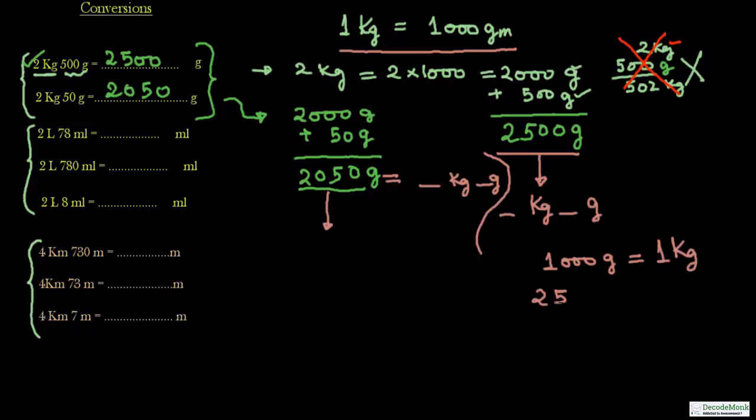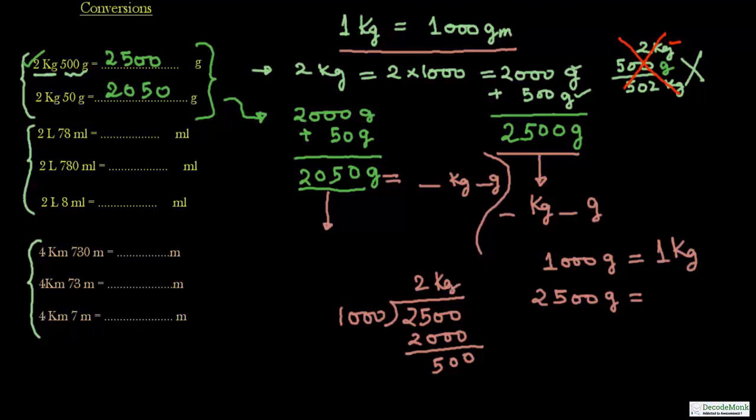Therefore 2500 gram, we have to divide by 1000. What will you get? 1000 goes into 2500 two times, which is 2000. What will be the remainder? 500 will be the remainder. So the quotient expresses the kg and the remainder expresses the gram. So this will be equal to 2 kg 500 gram. You can break any given grams into kg and grams.